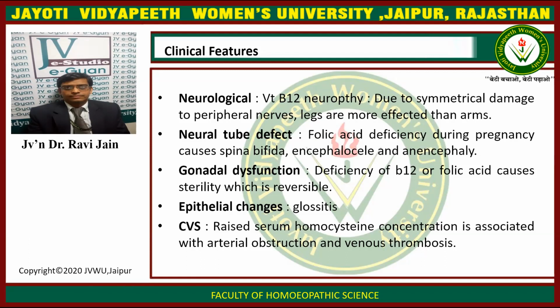There are gonadal dysfunctions, like deficiency of vitamin B12 or folic acid that causes sterility, which is reversible. Next, we have epithelial changes like glossitis, and in CVS there is raised serum homocysteine concentration that is associated with arterial obstruction and venous thrombosis.